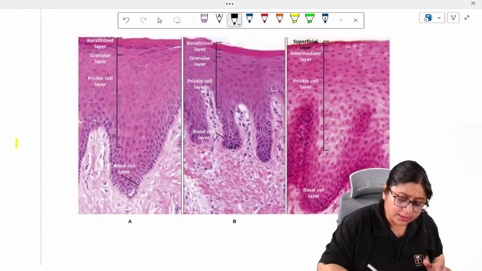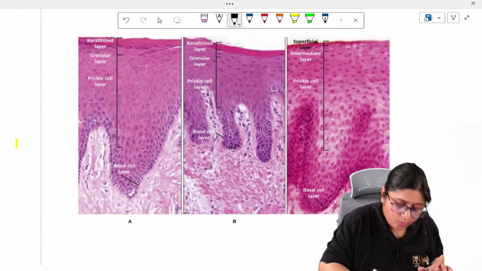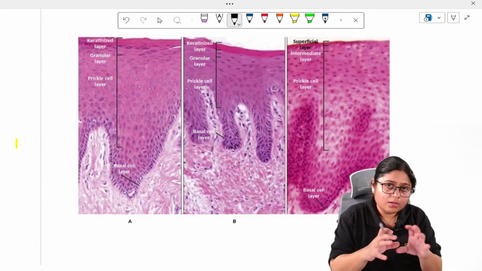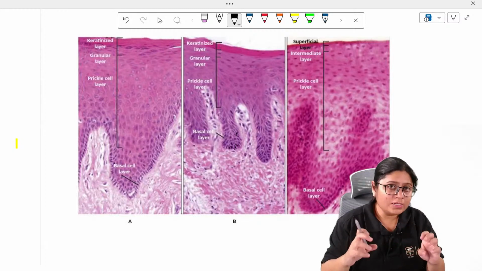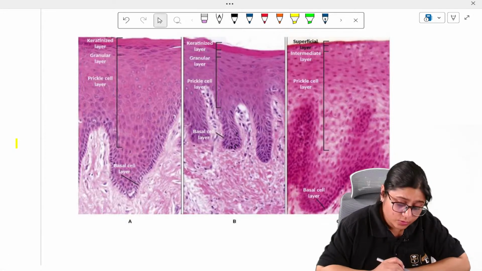These cells, as they move upwards, give rise to a more spinous layer, where the cells become more oval shaped. So that is called stratum spinosum.